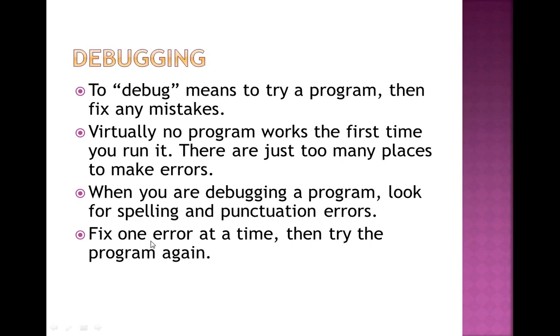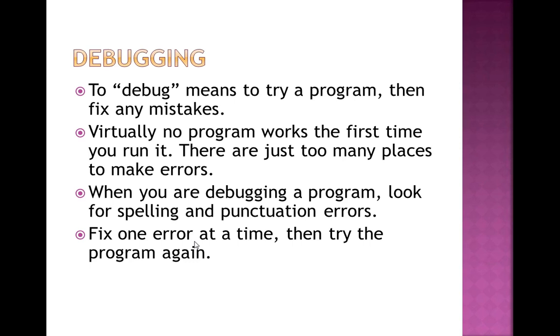Then fix one error at a time. This is one of the important lines. You are not supposed to fix each and every error at the same go. You have to fix one error at a time, then try the program again. Suppose I have only 5 errors. If I correct one error, I do not go to the second error; first of all, I execute the program after sorting out the first error.